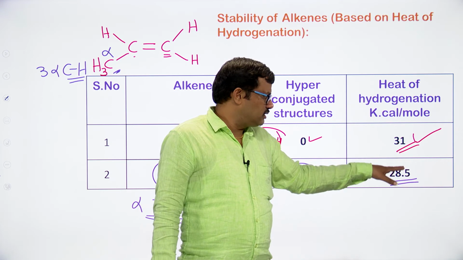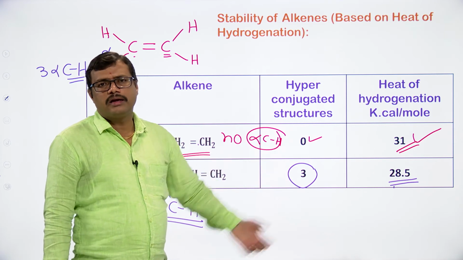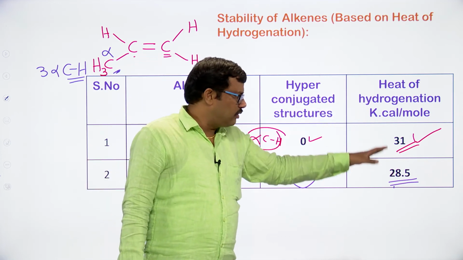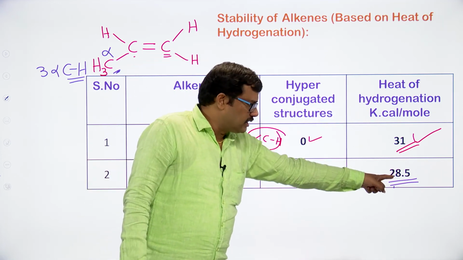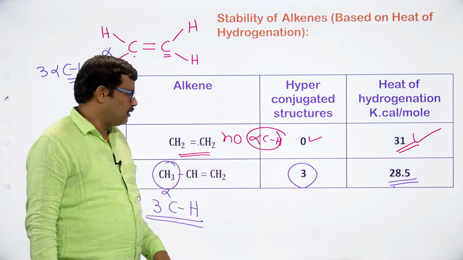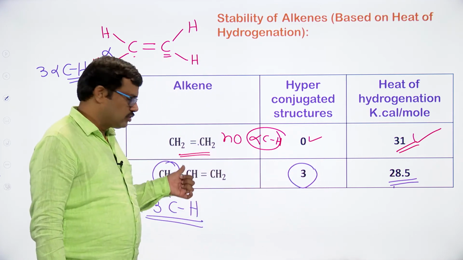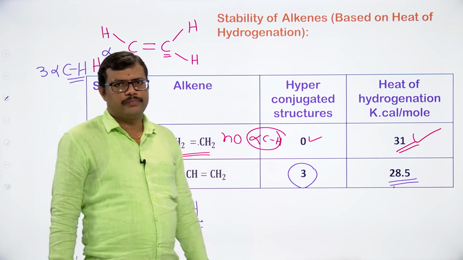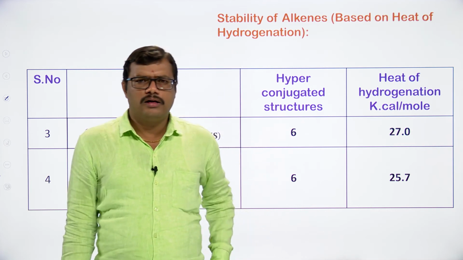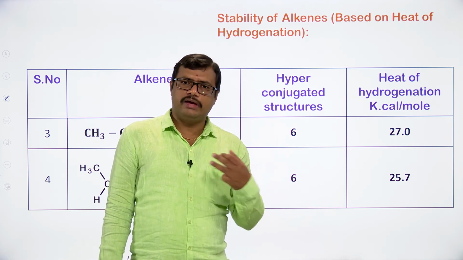So automatically the heat of hydrogenation is decreased and stability increased. The number of hyperconjugative structures increased, so stability increased. Stability and hyperconjugative structures are directly related. Stability and heat of hydrogenation are inversely related. The heat of hydrogenation is decreasing, so propene is more stable than ethene. So we can explain the stability of alkenes based on the alpha CH bonds, that is hyperconjugative structures, or by experimental values of heat of hydrogenation.